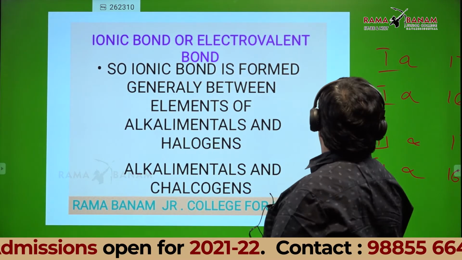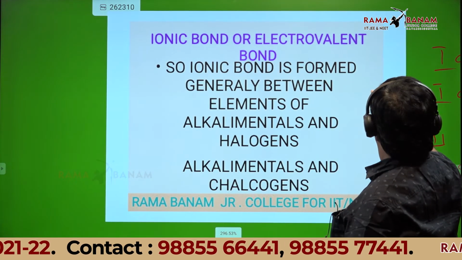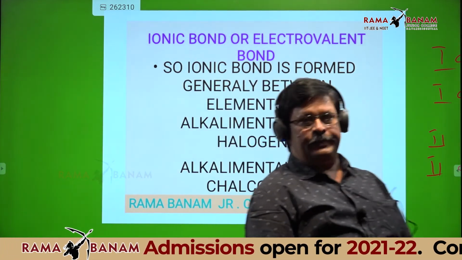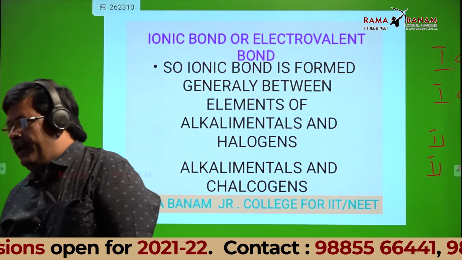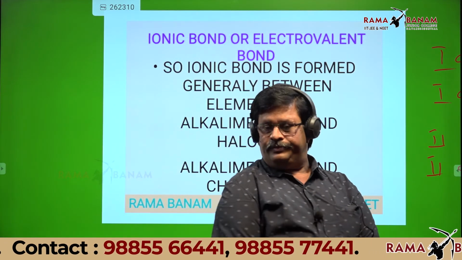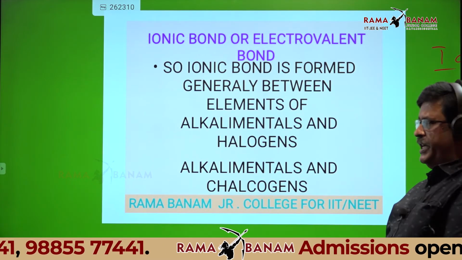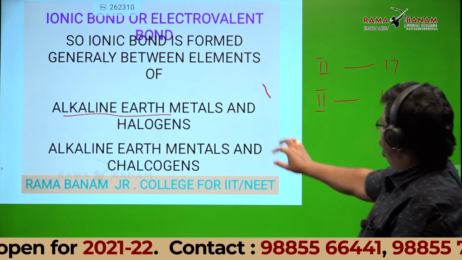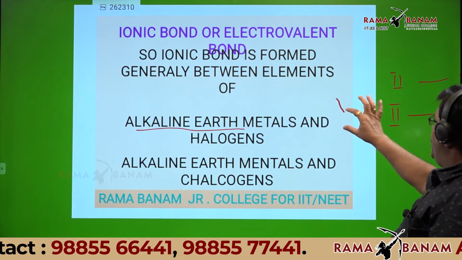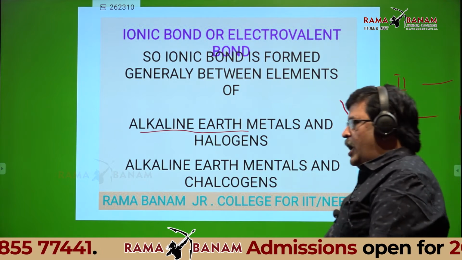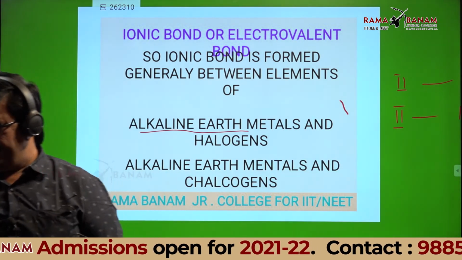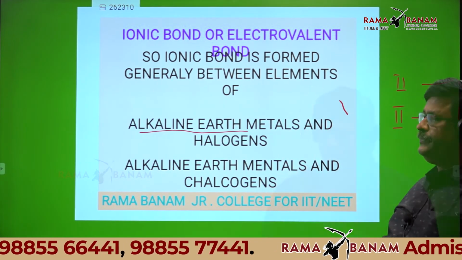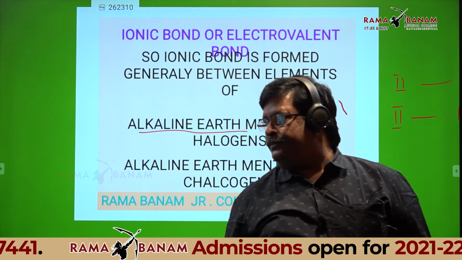Ionic bond is formed generally between elements of alkali metals and halogens, alkali metals and chalcogens, alkaline earth metals and halogens, alkaline earth metals and chalcogens. Is it okay, students?